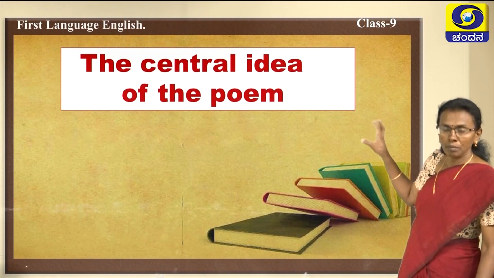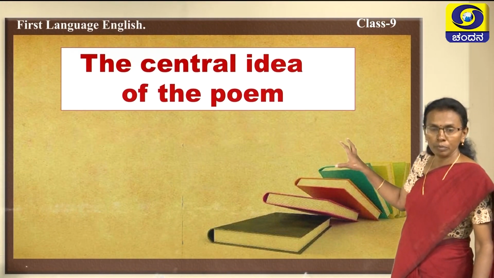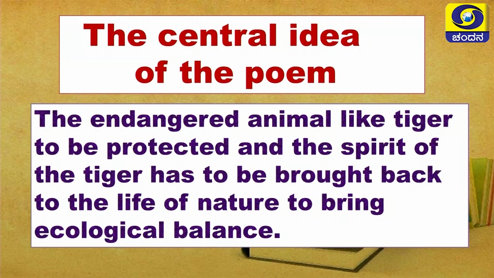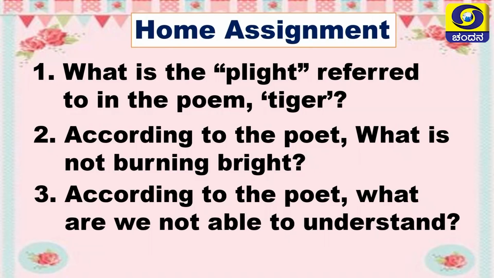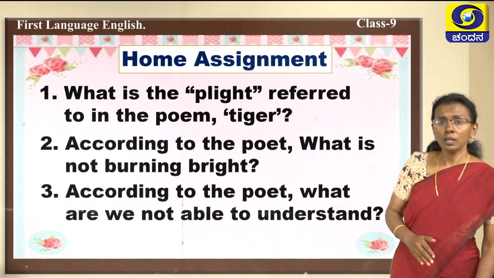Now we are coming to the central idea of this poem. The endangered animal like the tiger has to be protected, and the spirit of the tiger has to be brought back to the life of nature, to bring what? Ecological balance. Okay. We have come to the end of our session.